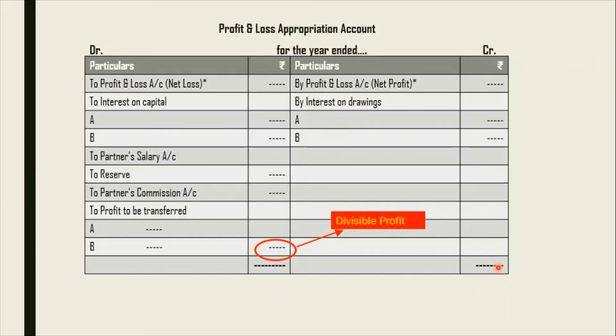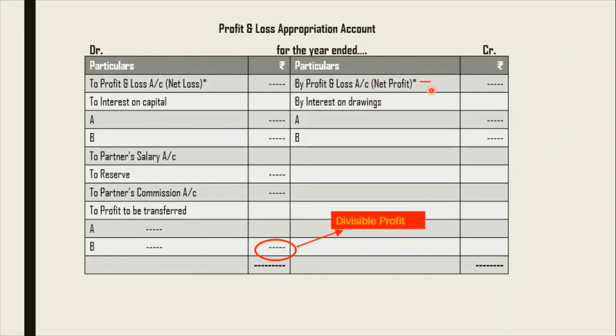So once you get the credit balance, that is, total of credit side minus total of debit side, this is your divisible profit. The next step is that this profit will be distributed to the partners in their profit sharing ratio. So this is the format of the P&L appropriation account. It's a nominal account. It is an extension of the P&L account, and it is prepared to adjust the partner's amount, the one which is to be credited to the partner's capital account. So let's take an example.